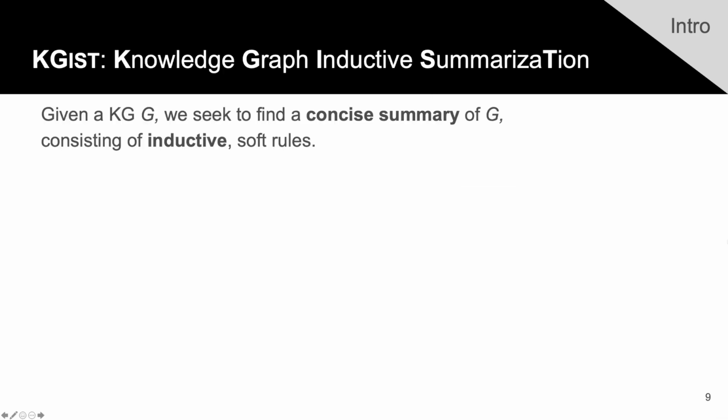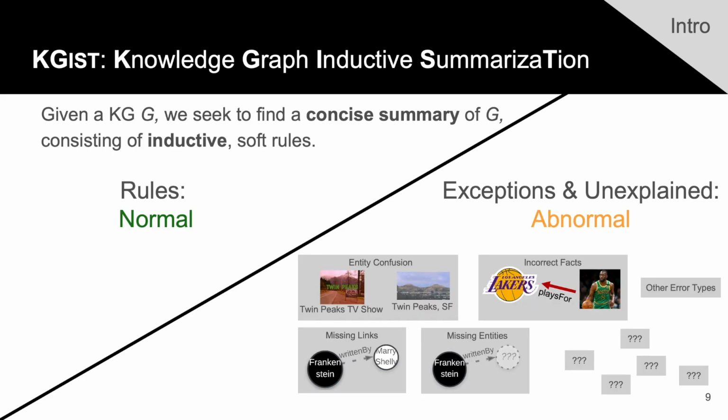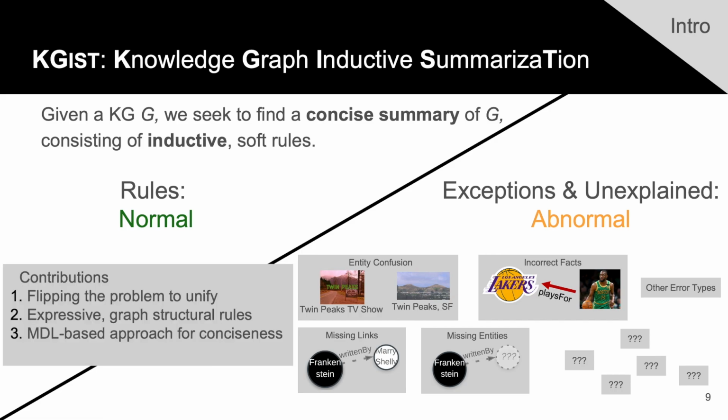We call our problem formulation knowledge graph inductive summarization, or KGIST for short. It states that if we're given a knowledge graph, which we'll call G, we would like to find a concise summary of that graph G, and we would like the summary to consist of inductive soft rules. These rules will then serve as our description or summary of what is normal. And it allows us to identify what is abnormal as the exceptions to the rules and the things that the rules leave unexplained. This has a number of contributions.